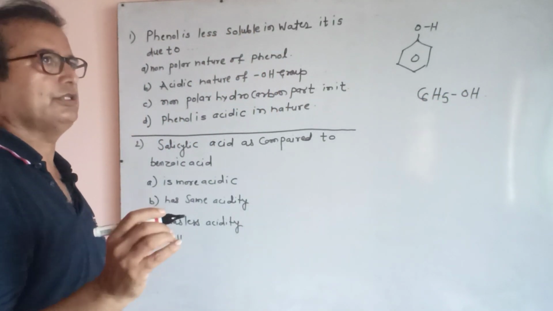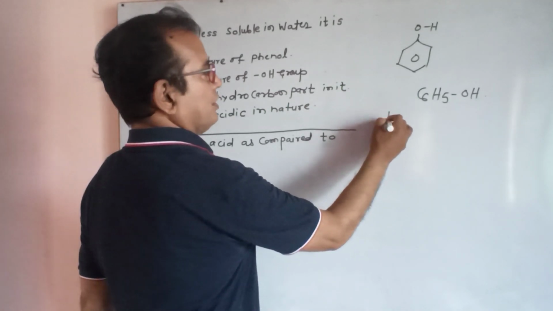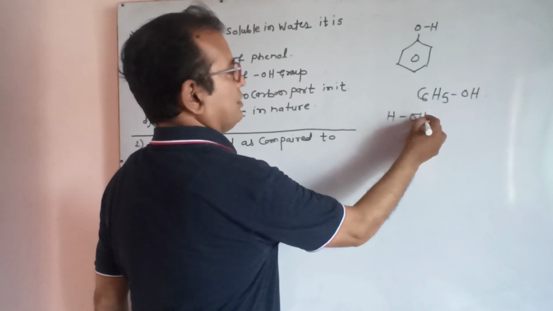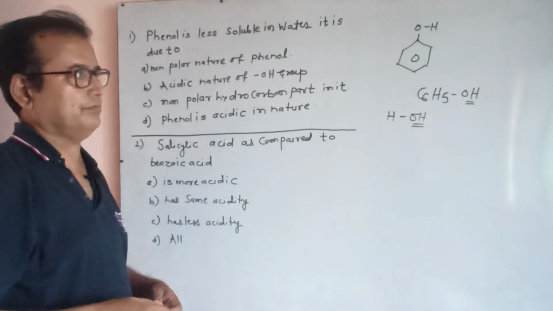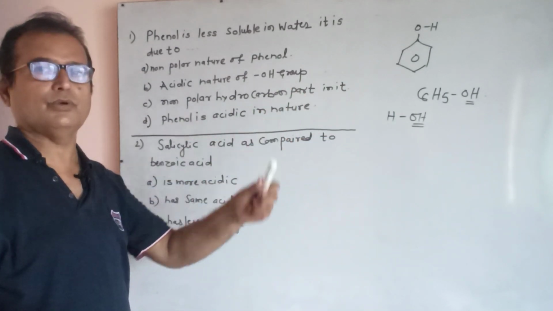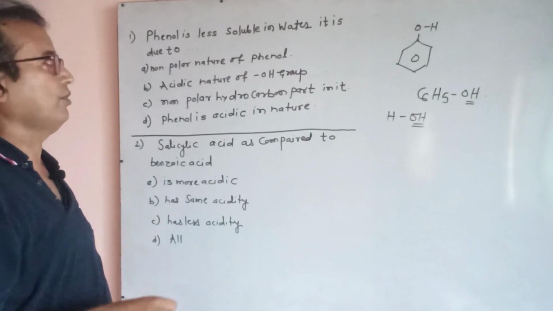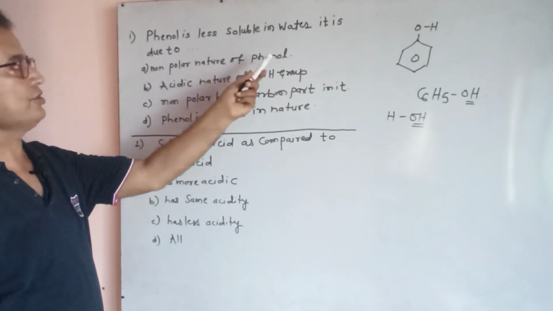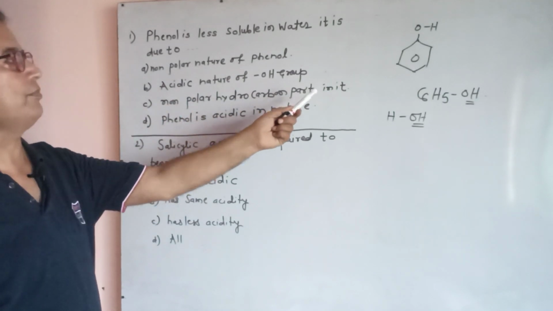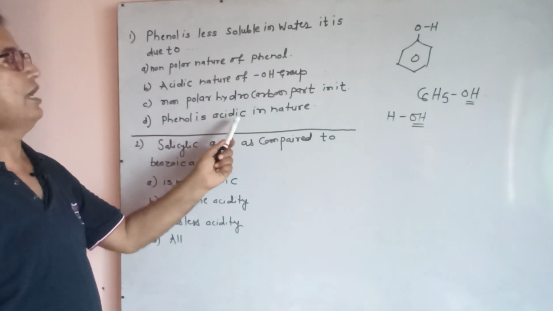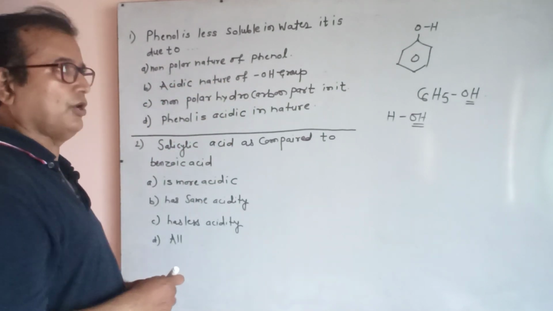Solubility is related to like dissolves like. In water, H-OH. Here also OH, here also OH. It means it seems it should be soluble, but phenol is less soluble in water due to: non-polar nature of phenol, acidic nature of OH group, or non-polar nature of the hydrocarbon part. And phenol is acidic in nature. Non-polar nature of phenol would mean phenol is non-polar.